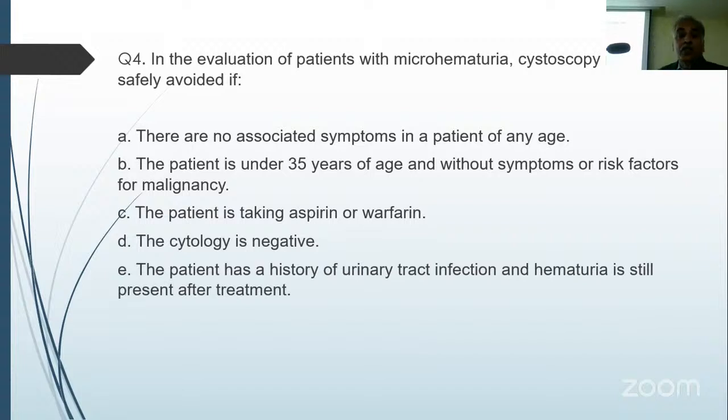B, so the patient is under 35 years of age, asymptomatic, and no risk factor for malignancy. So there you can safely avoid the evaluation, but again, they need to be followed up, right? If they have persistent hematuria, then definitely they have to be evaluated.